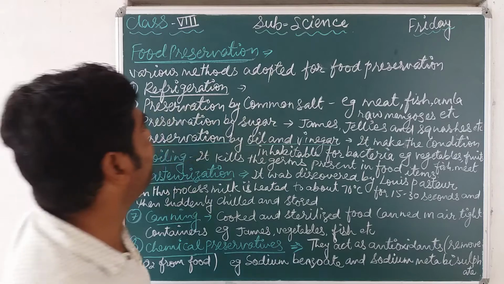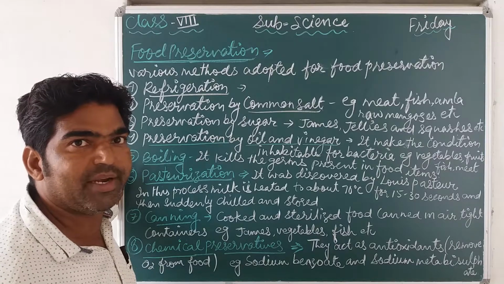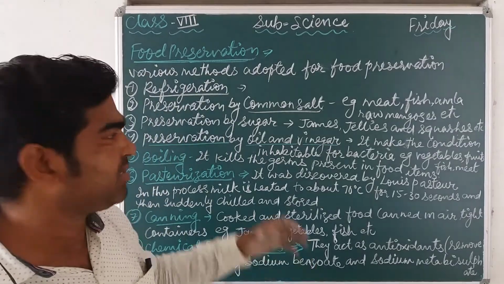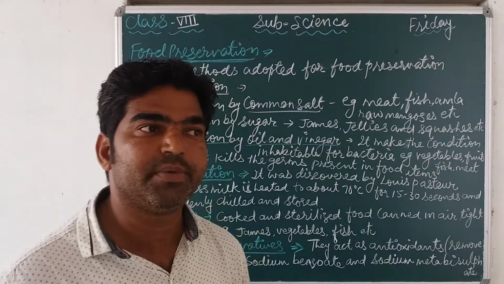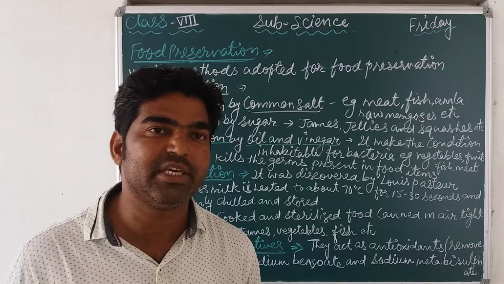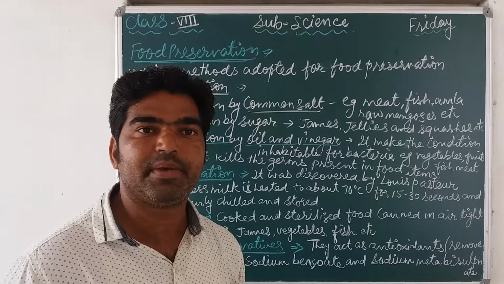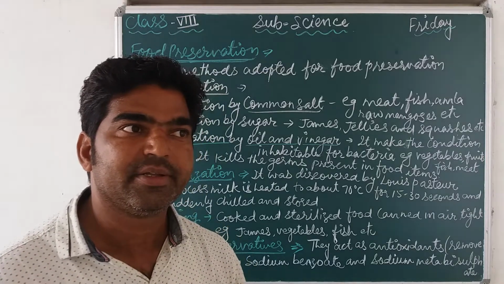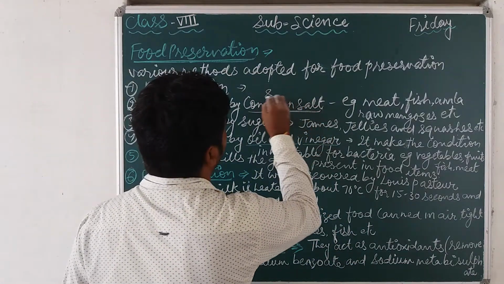this is the preservation by common salt. Generally you see that common salt means sodium chloride. Common salt, sodium chloride or salt. This process is called salting. Generally you can observe many times that your mother is preparing pickles. Before making pickles, all the raw mangoes are treated with salt, and that process is called salting.